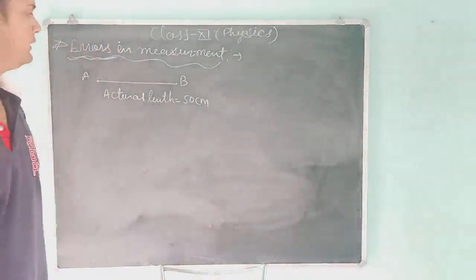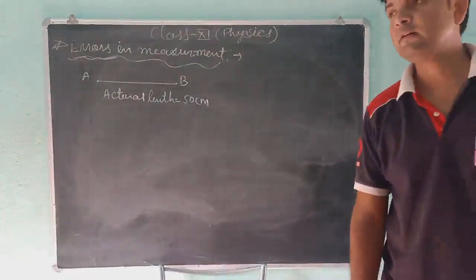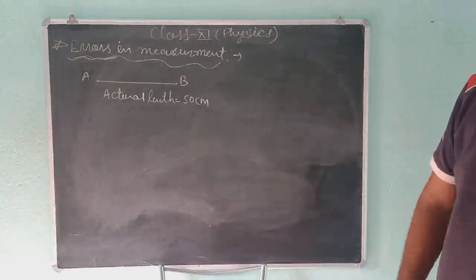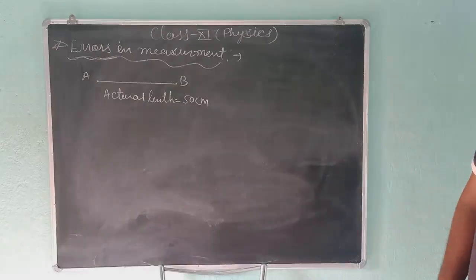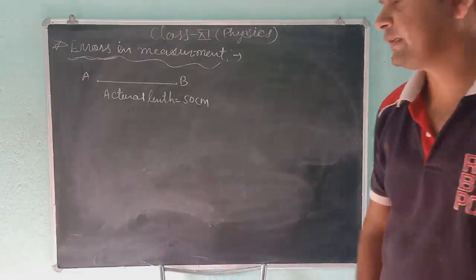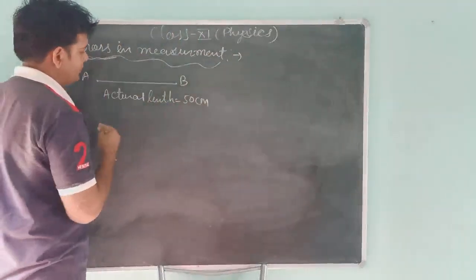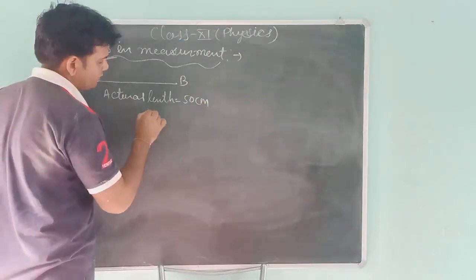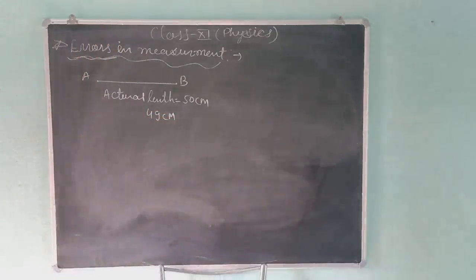I ask you to measure this length with the help of a scale, and suppose you do not get 50 centimeter but measure 49 centimeter. There is an error in measurement.